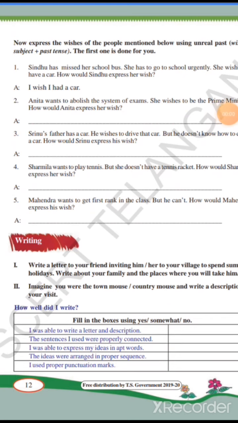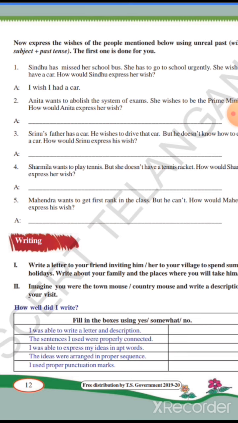So when we want to talk about situations in the past that we are not happy about or actions that we regret, we use the verb to wish followed by the past perfect. So this is the use of unreal past. Now let us do an exercise on the unreal past. Open page number 12 from your textbook.